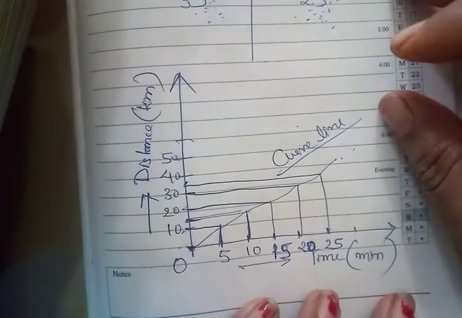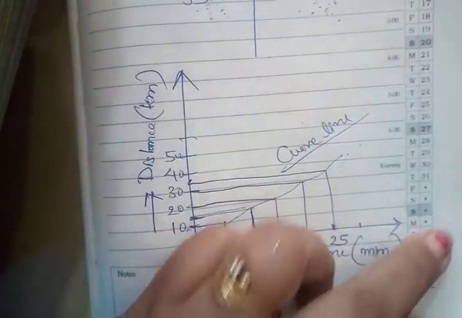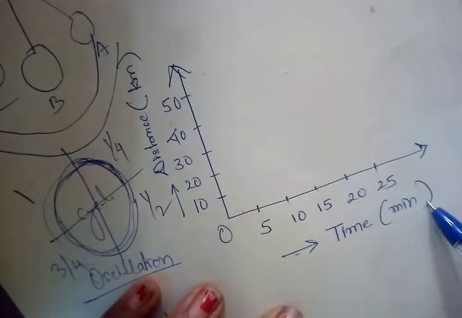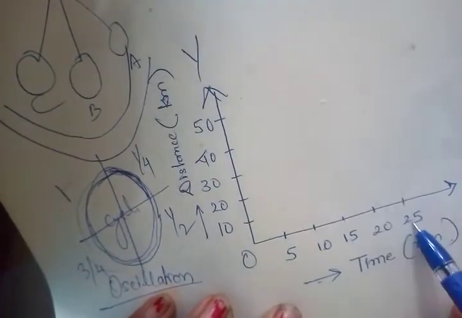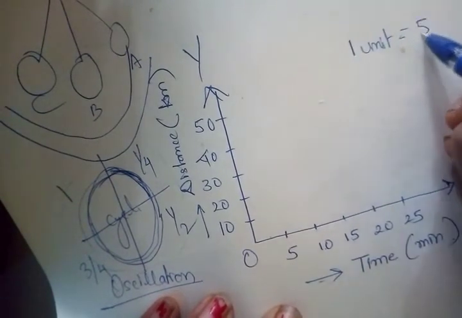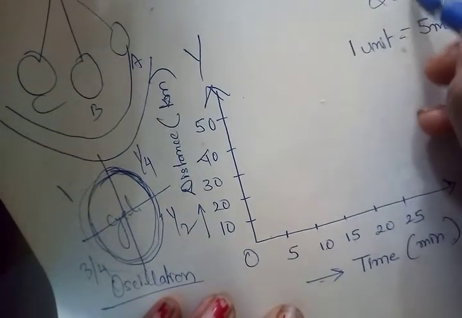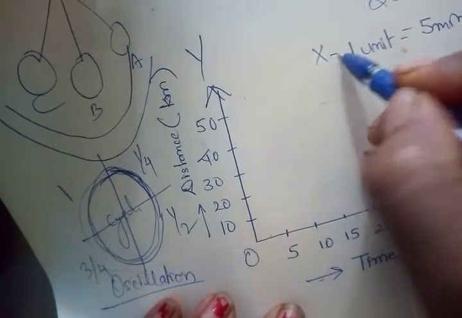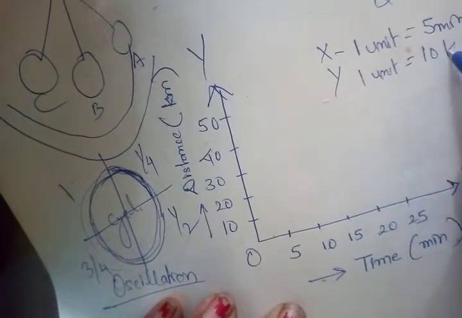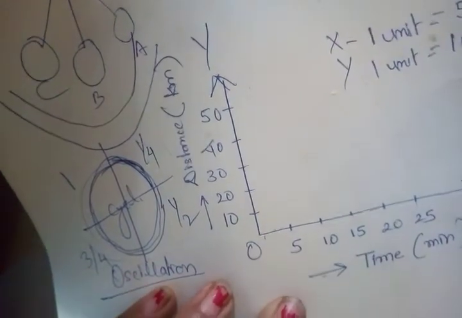Now see the graph, how to plot a graph. The same way we have done in uniform motion, time on the x-axis and distance on the y-axis, 5, 10, 15, 20. We have taken each block, that means 1 unit, equal to 5 minutes. This is the scale we are taking in the graph, and this is for the x-axis. For the y-axis, 1 unit is equal to 10 kilometer. One block को हमने कितना माना? 10 kilometer. Now plot this graph while seeing this table which we have made.